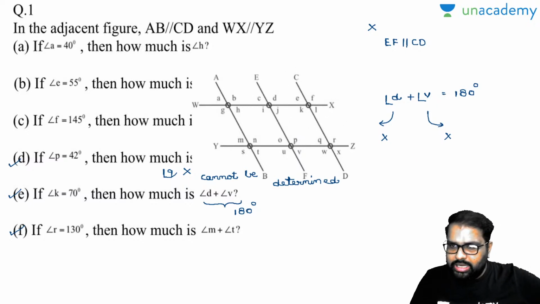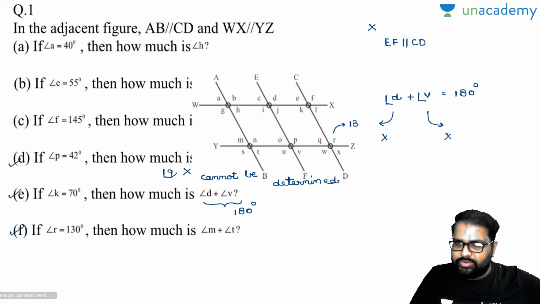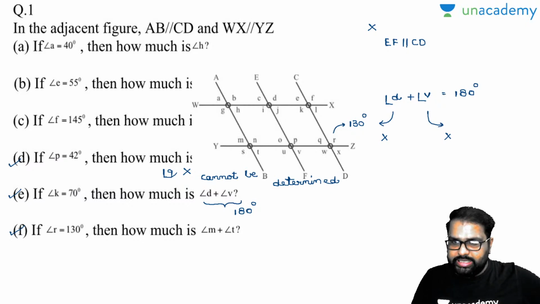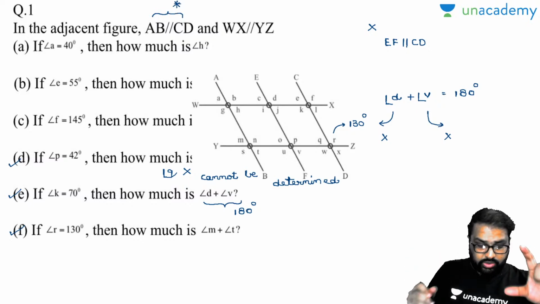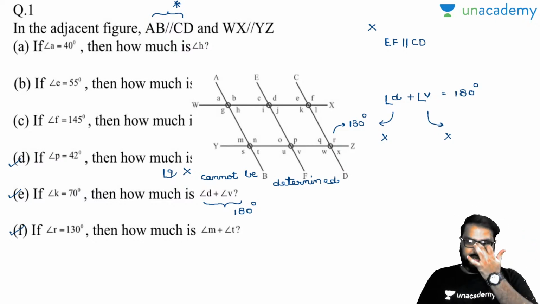If angle R is equal to 130 degrees, I'll write down the point here. Now, what is the question asked? Angle M plus angle T. Now look, according to the question, CD and AB are parallel. So all the properties we have learned in the previous slide will work out. So now you can find out the values perfectly. Very good.